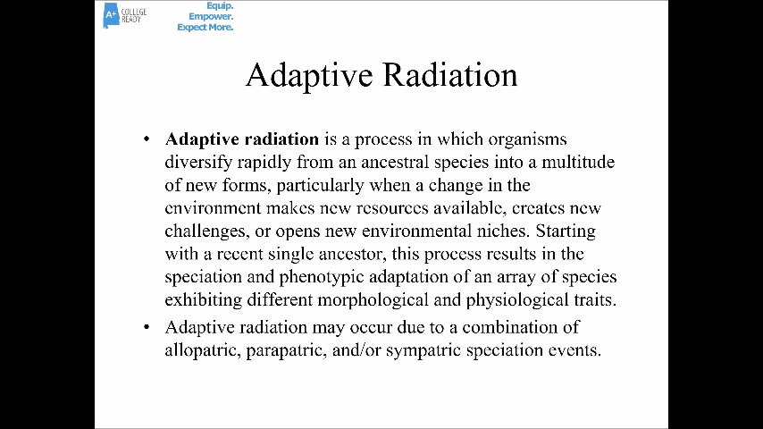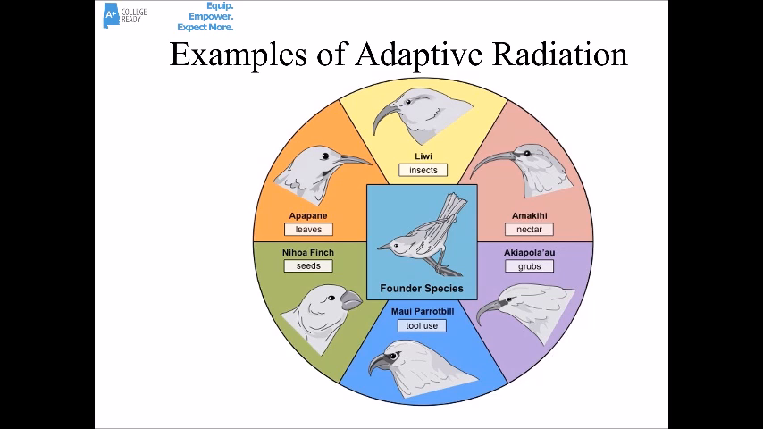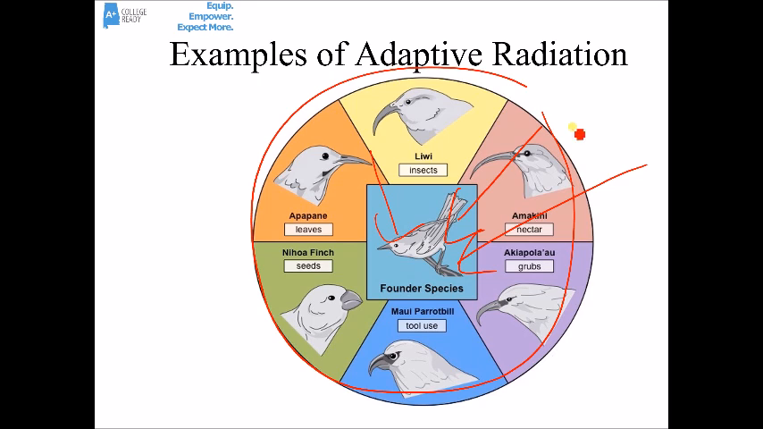Darwin's finches are often used as examples of adaptive radiation. So the founder species might have looked something like this. But due to limited resources, due to different kinds of speciation events, that founding species very quickly speciated into all these different species with different kinds of beaks that could access many different kinds of food.